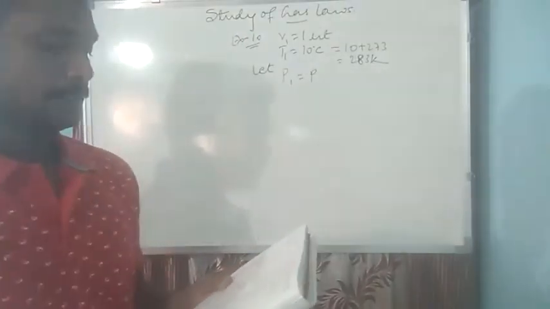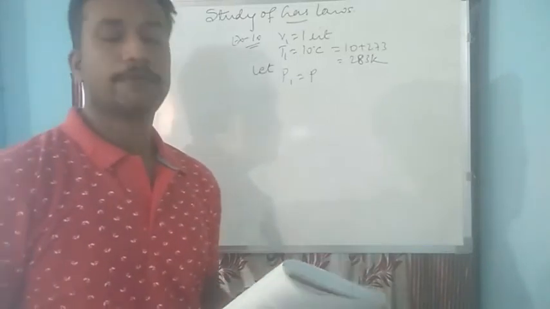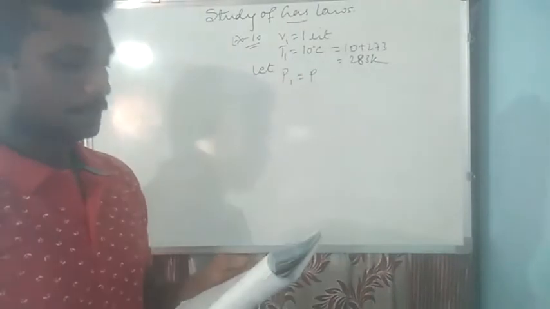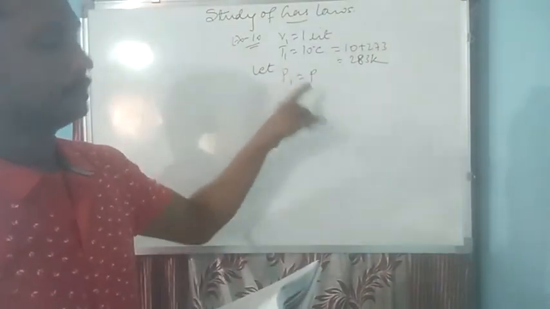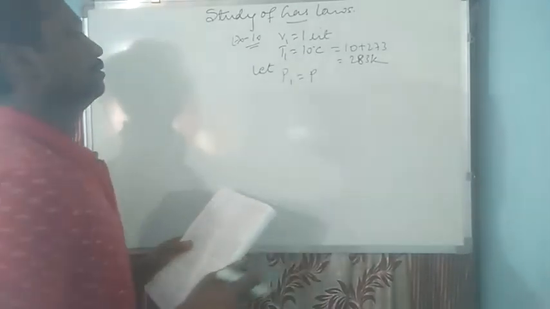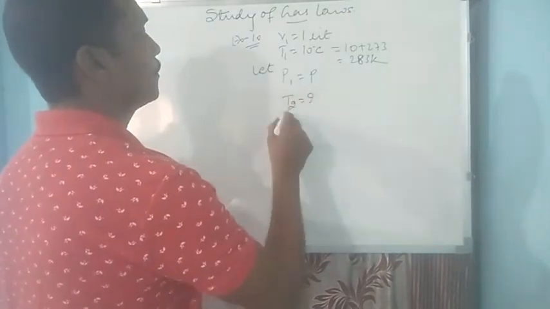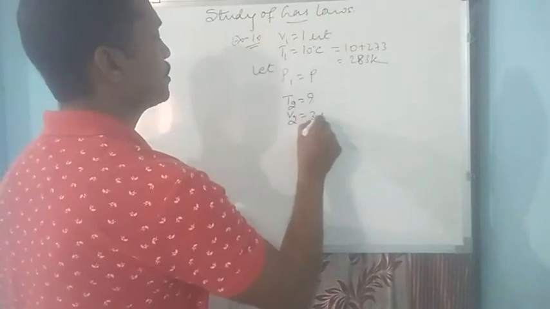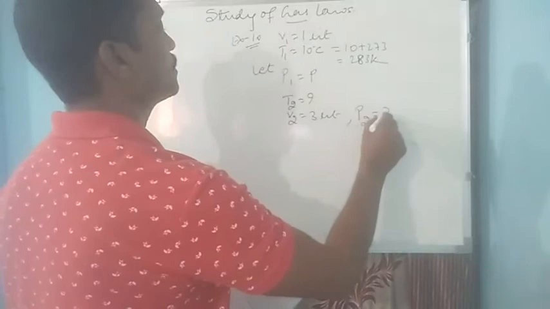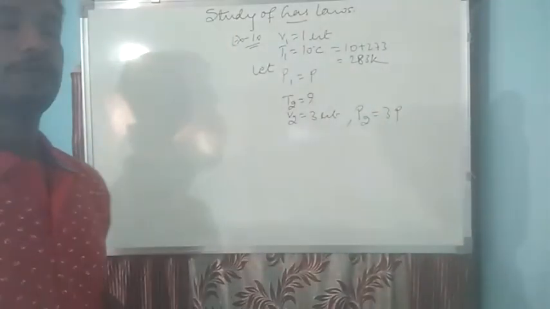Now the question is, what temperature we are going to heat it so that both volume and pressure will become 3 times. That means we have to find out T2 so that the volume will become 3 times, that is 3 liters, and pressure also would become 3 times, that is 3P. So we have to find out the value of T2.